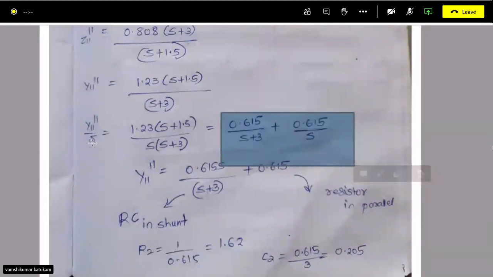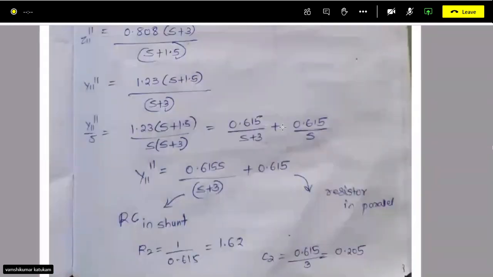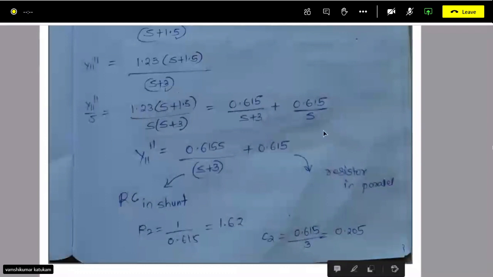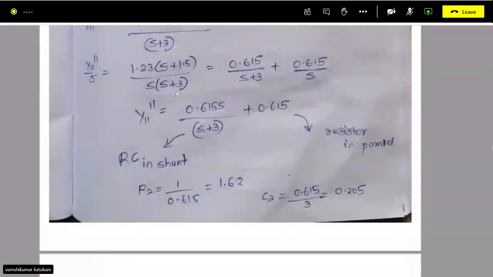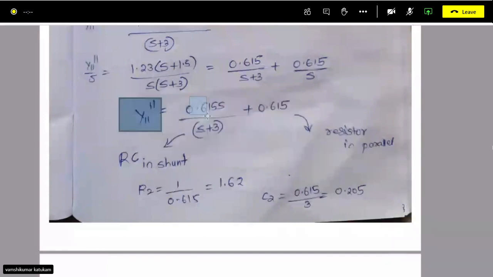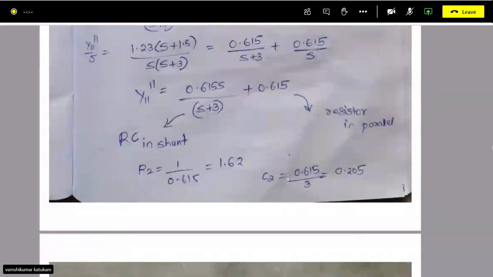Now just multiply s to the right hand side, you will get here 0.615 s, and here this s will be cancelled. So you got this thing, right? Again it is admittance. It is RC in series, but it is admittance, so it will be in shunt. So same thing, the capacitor is 0.6153 upon 3.